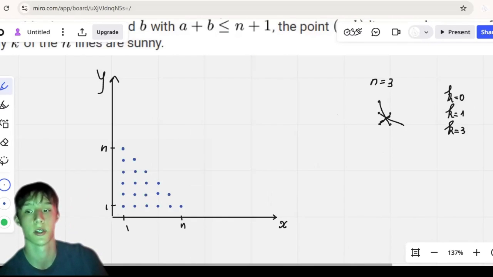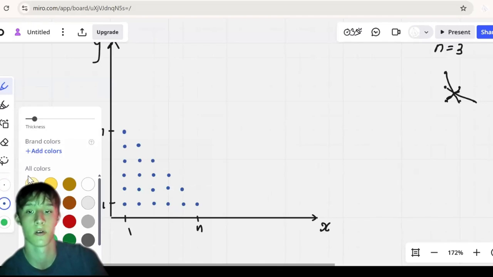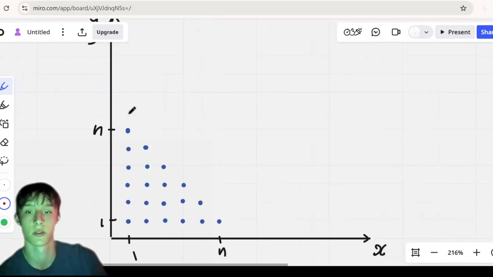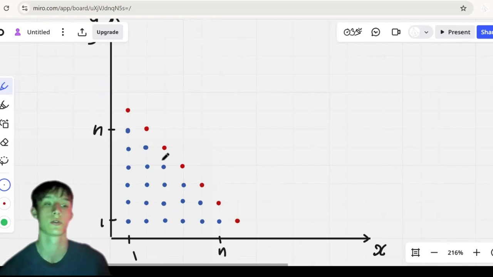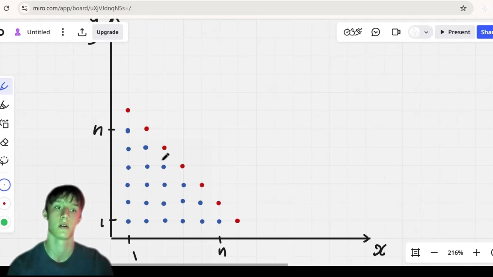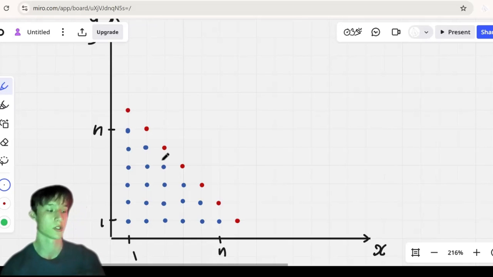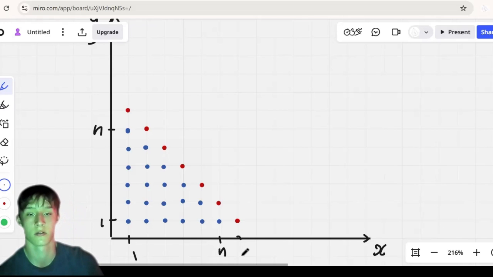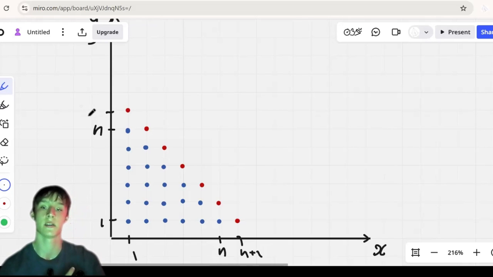We want to think about induction. So induction, basically what it does, we go from n equals n to n equals n plus 1, essentially. So we add these lines, these points, and now we have n plus 1 lines. And we assume that in order to cover all the blue points, we can use only 0, 1, or 3 sunny lines. Okay, so we're trying to simplify and break down our question from n plus 1, which is the new side of the right-angled triangle, and we're trying to break it back into n.